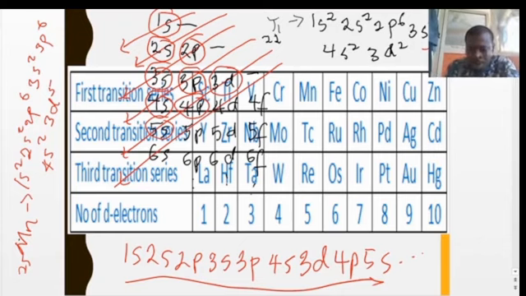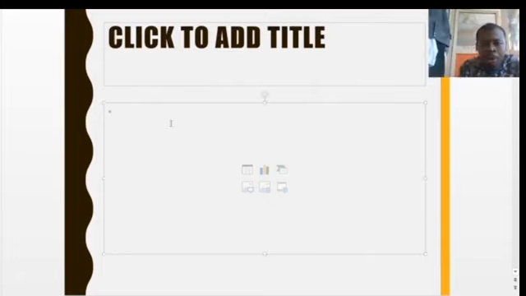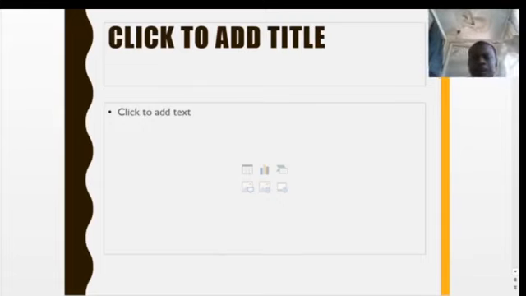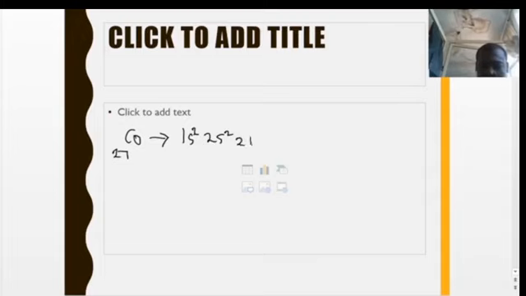But I'm going to do something important here. I'm going to give you more descriptions of some of these elements so that we can have a better understanding and learn how to analyze them better. So for example, let's take possibly cobalt, Co. What's the atomic number of cobalt? Science thesis verdict, coil masters in Congo, that's 27. So we write the electronic configuration following the order: 1s2, 2s2, 2p6, 3s2, 3p6, 4s2, and 3d7. Now this is actually how to write the electronic configuration of all these elements.